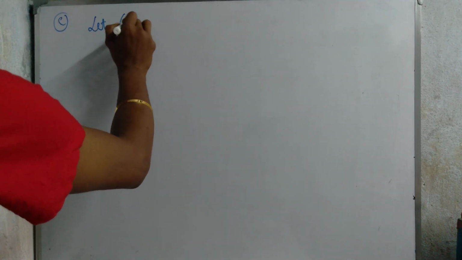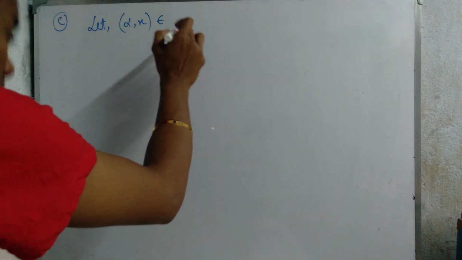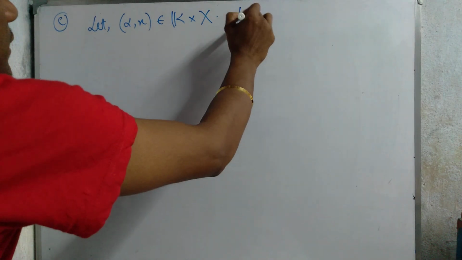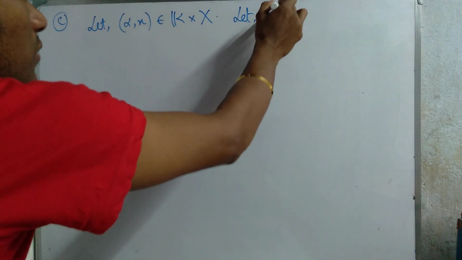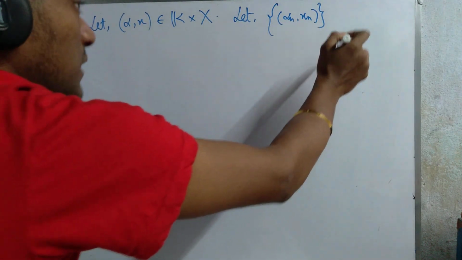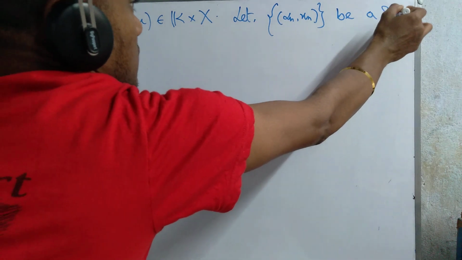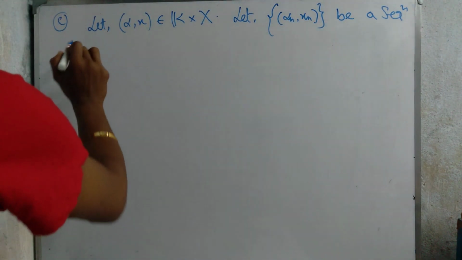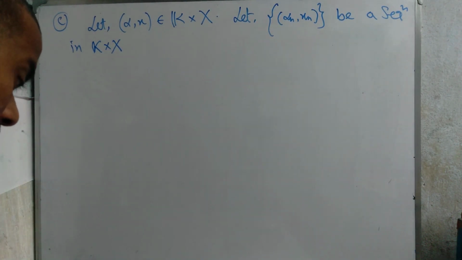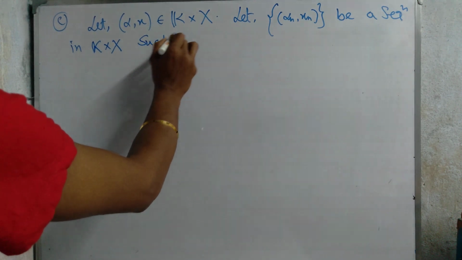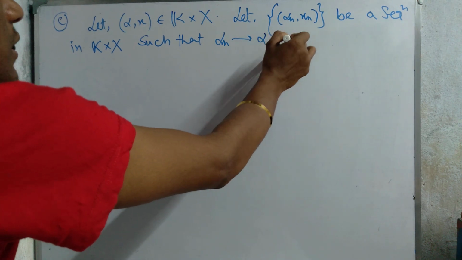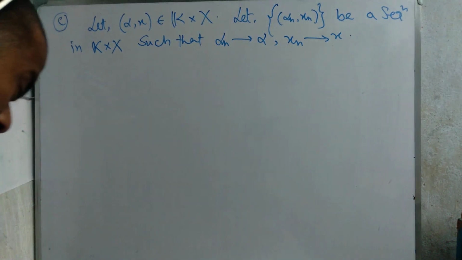Let (alpha, x) belong to K cross X. Let (alpha_n, x_n) be a sequence such that alpha_n tends to alpha and x_n tends to x.